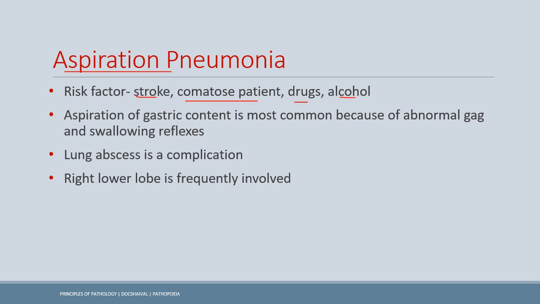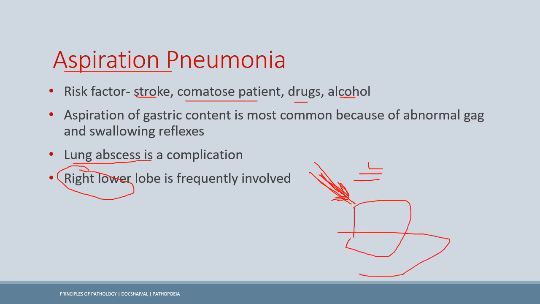Now, what is the complication? If the aspiration pneumonia resolves, then also there may be a complication of the lung abscess. Most of the time, high yield to be aware of, the right lower lobe is involved. Why? Because the right mainstem bronchus is more oblique, and so it's easy for things to go downwards via this path rather than the horizontal left bronchus. So first of all, the right side is involved. Now why the lower lobe? Obviously again because of gravity, the fluid tends to accumulate in the lower lobe.